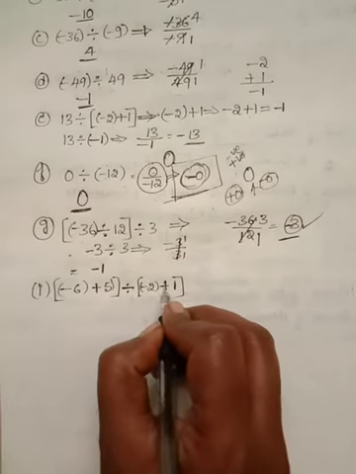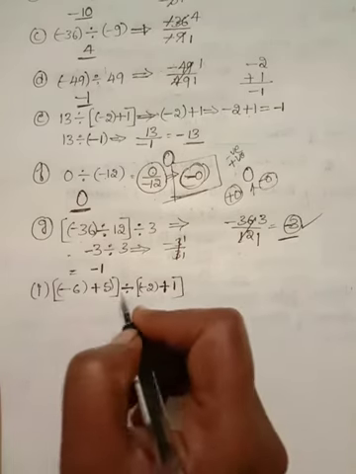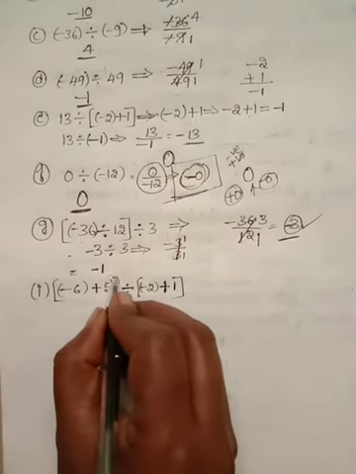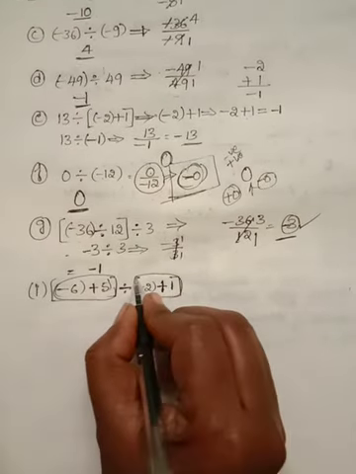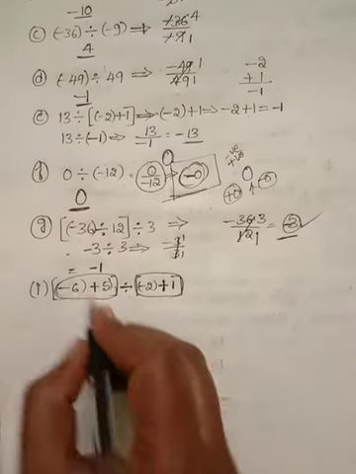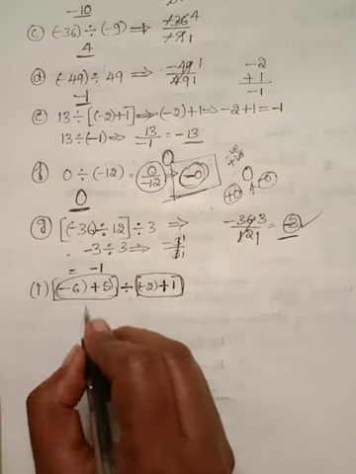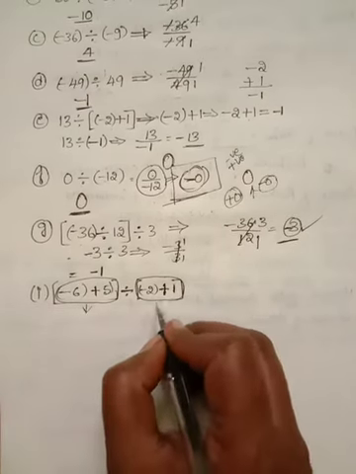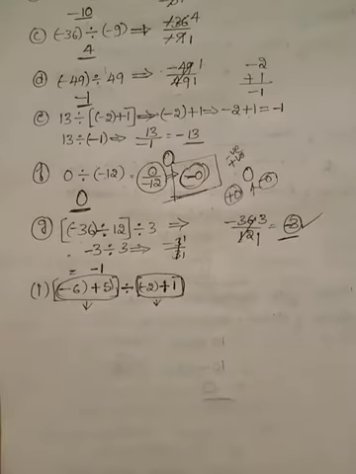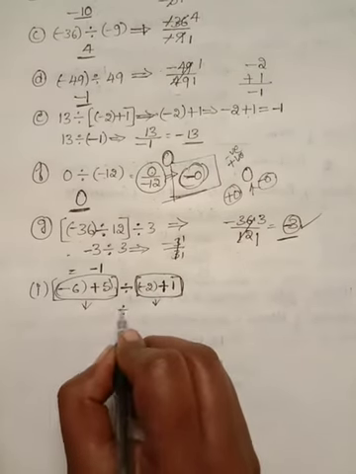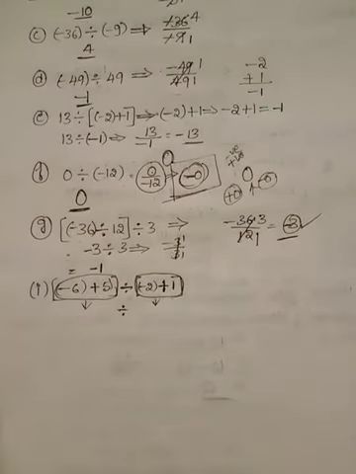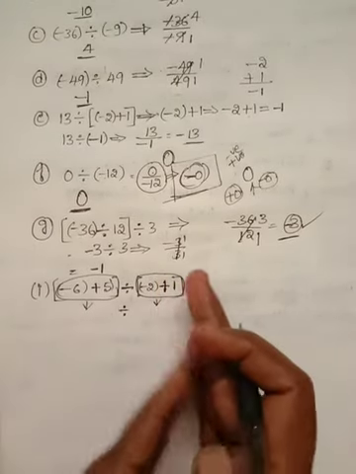So write the problem properly, don't make that type of mistake. This is one simplification and this is another simplification. We will get one answer for each, and in the middle the division sign is there, so first answer divided by second answer.